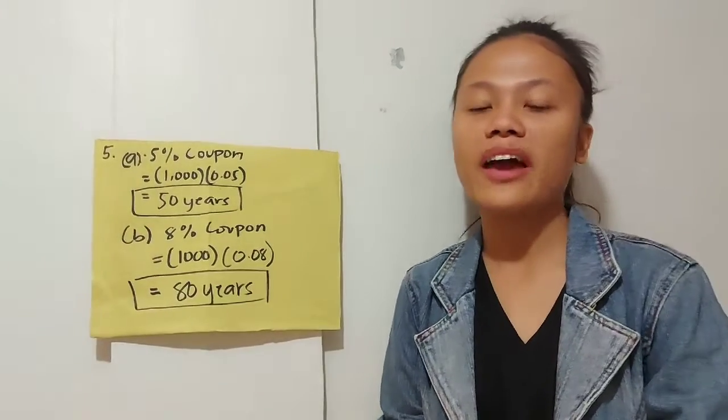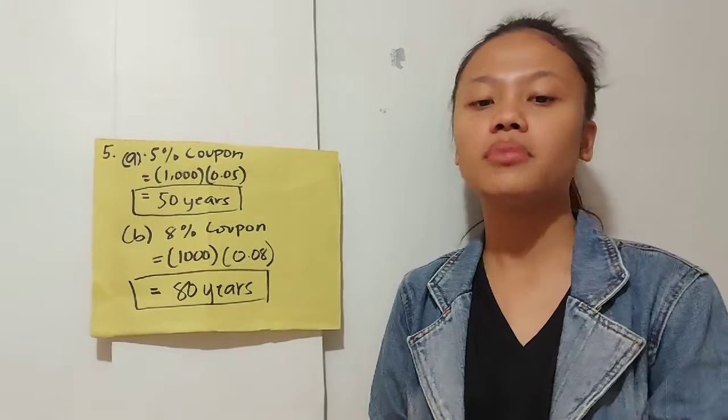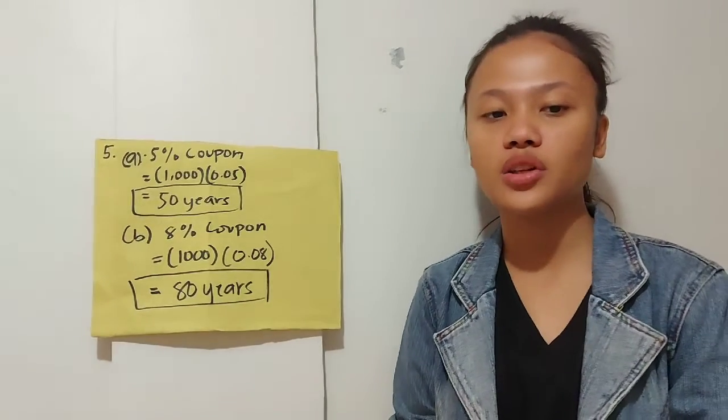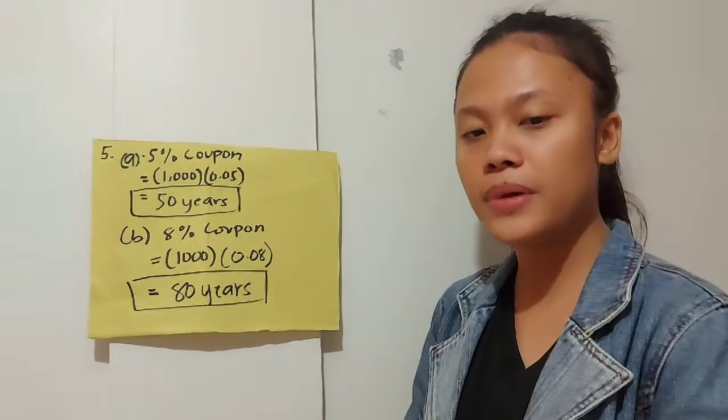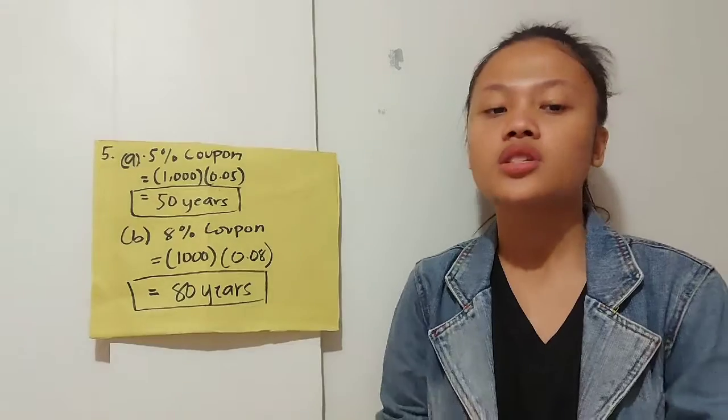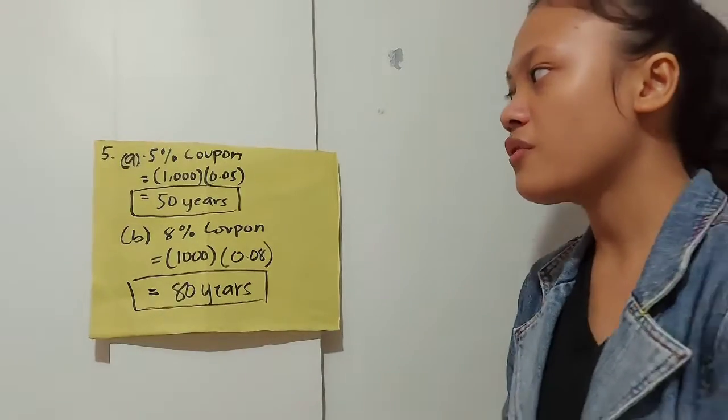Now, question number 5. How many years will a bond mature if it has a face value of 1,000 with A, 5% coupon and B, 8% coupon? So, for the A, we have 5% coupon.